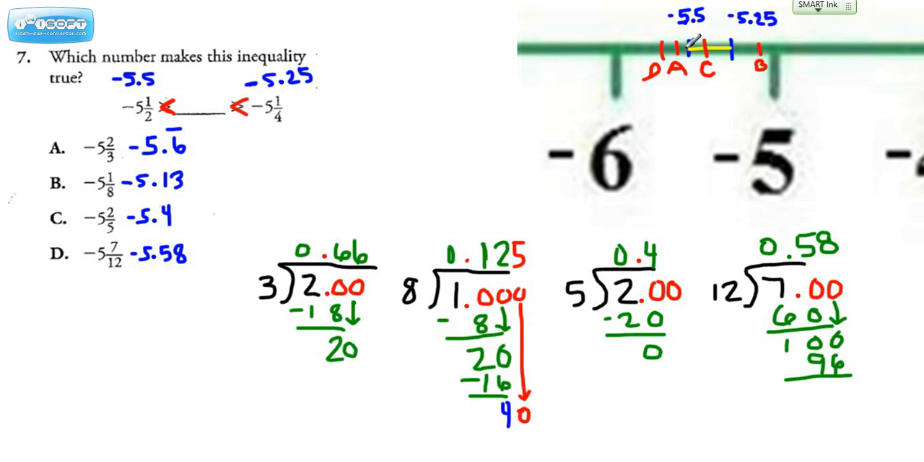All right, so if we look at what's the only choice that's actually in that range, and I have the range highlighted here in yellow, the only choice that's in that range is choice C, so we're going to go ahead and pick choice C.